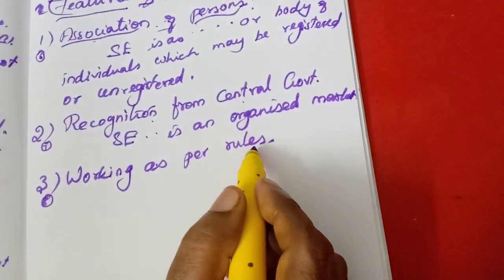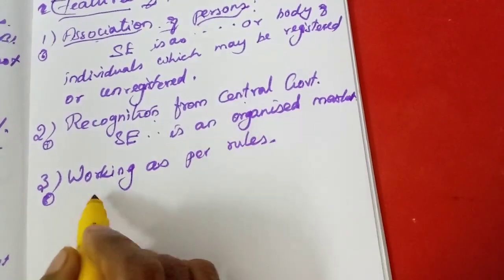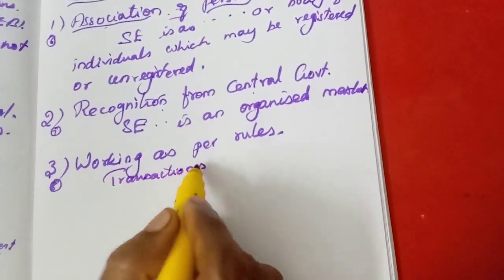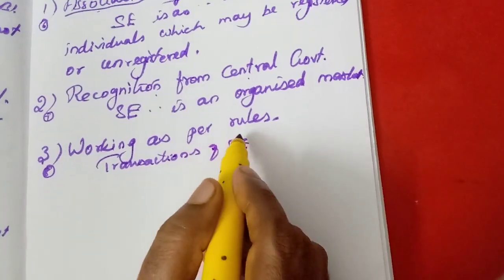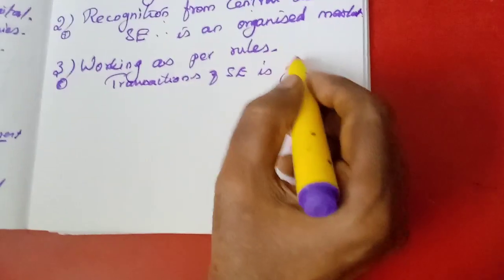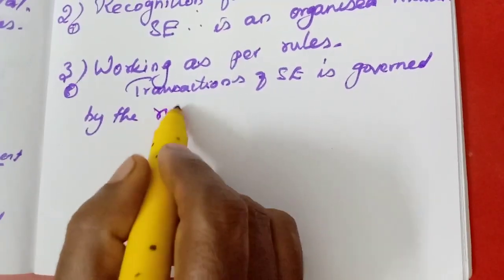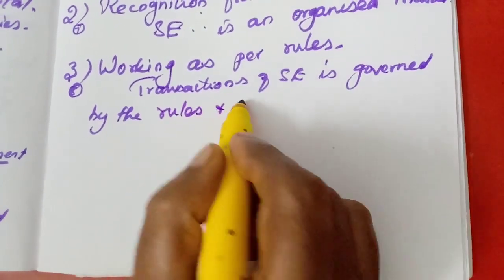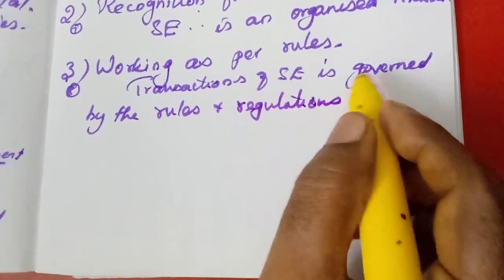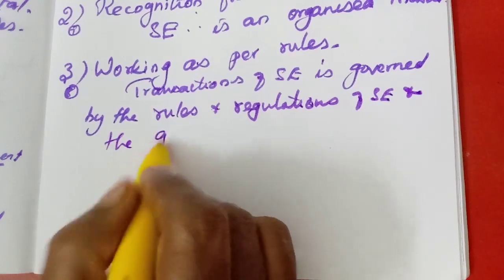Here, as per which rules is it working? All the transactions of the stock exchange. What are the transactions? Buying and selling, isn't it? All the transactions of the stock exchange are governed by the rules and regulations of the stock exchange and the guidelines of SEBI.